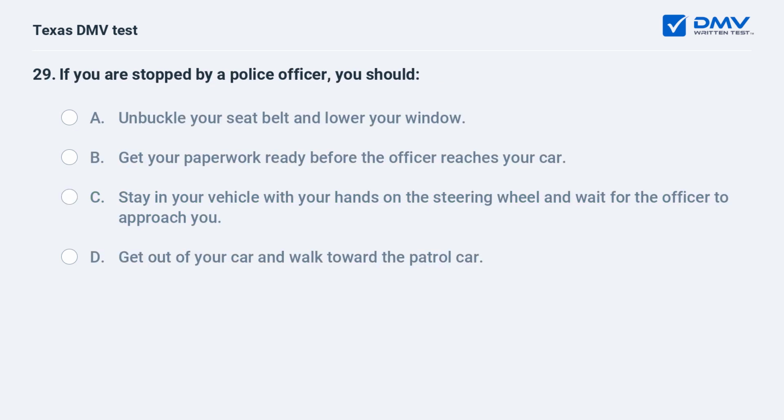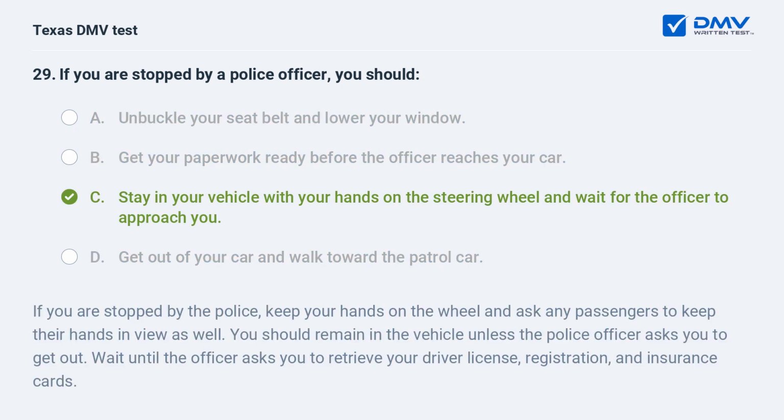If you are stopped by a police officer, you should: A. Unbuckle your seatbelt and lower your window. B. Get your paperwork ready before the officer reaches your car. C. Stay in your vehicle with your hands on the steering wheel and wait for the officer to approach you. D. Get out of your car and walk toward the patrol car. C. Stay in your vehicle with your hands on the steering wheel and wait for the officer to approach you.